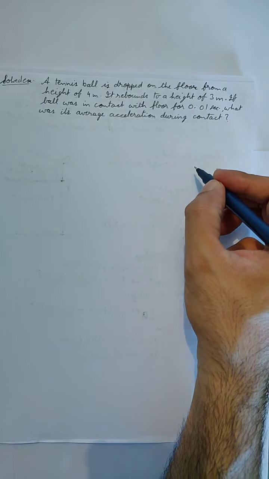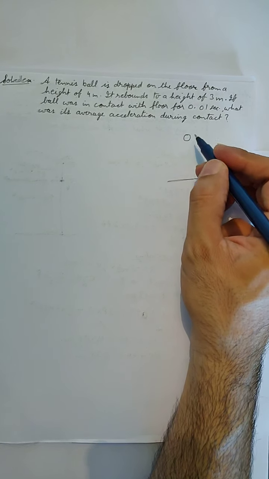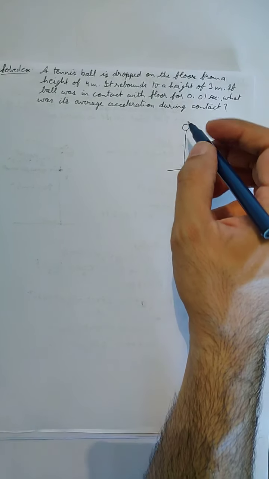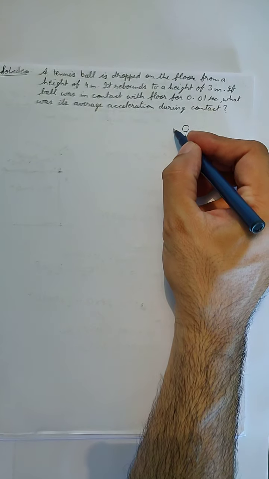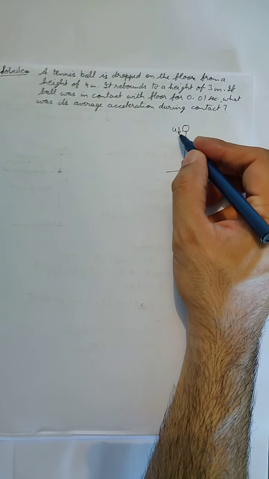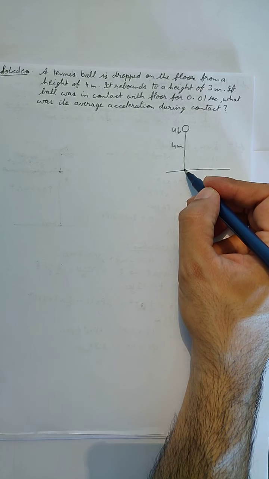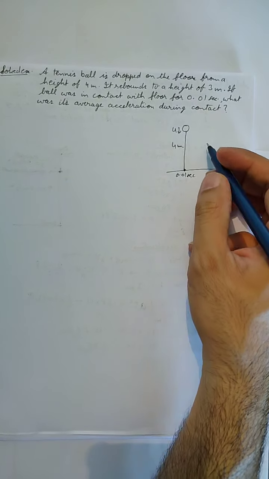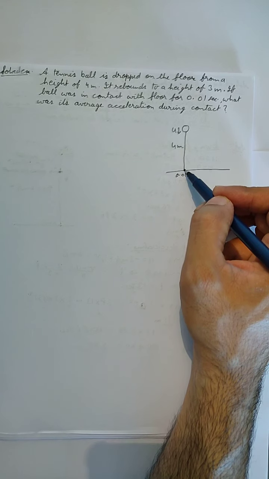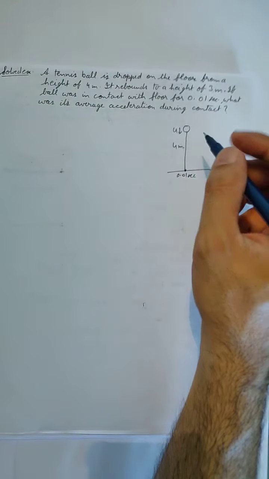So if I draw the diagram of this particular situation, this is the floor and this is the ball, then the ball is dropping on the floor in this direction. The initial motion is in this direction and it is dropping from a height of 4 meters. Then it is in contact with the ground for 0.01 second, because it is rebounding from here, so it is in contact for a very short time, and then it rebounds, it again goes up, but it goes up to a height of 3 meters.